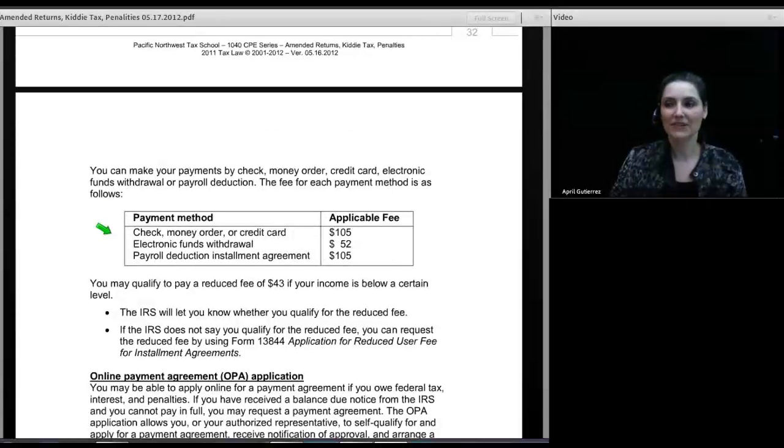Now, setting up an installment plan is not free. There is a charge associated with it. If you set up the payment plan and you want to make payment by check, money order, or credit card, the application fee is $105. If you want to do it by electronic funds withdrawal, where you give them direct debit information for your financial institution and they take the money out for you each month, the fee is less than half, only $52. And if you want to do it through payroll deduction, then it would be back up to $105.